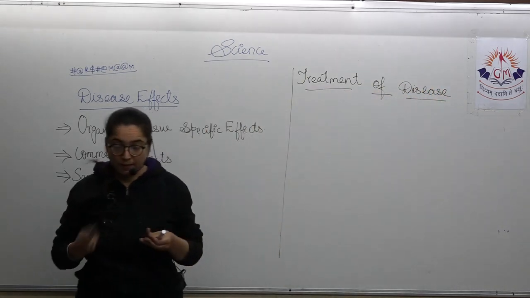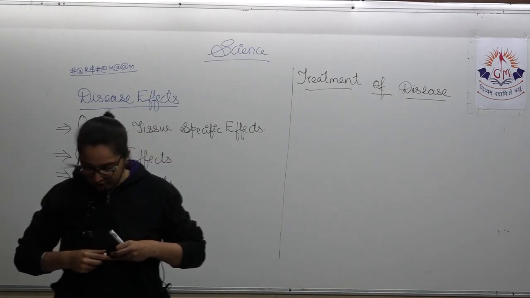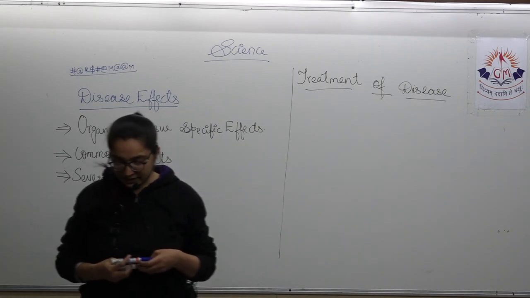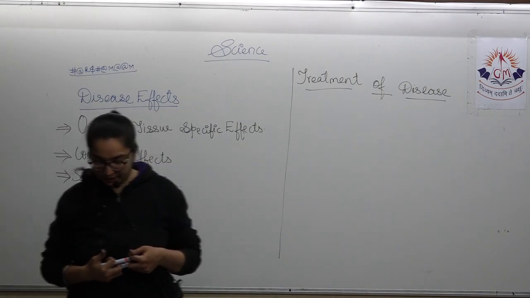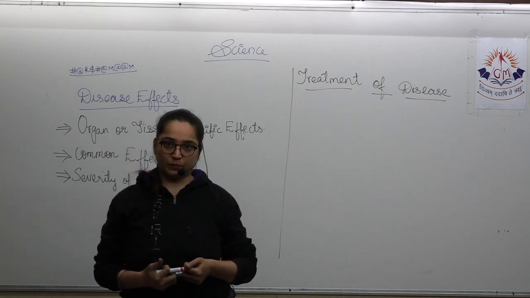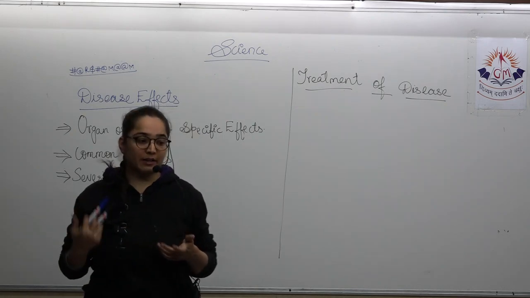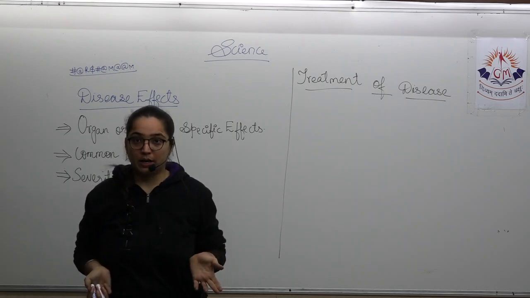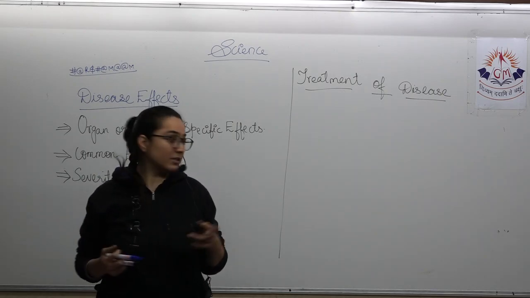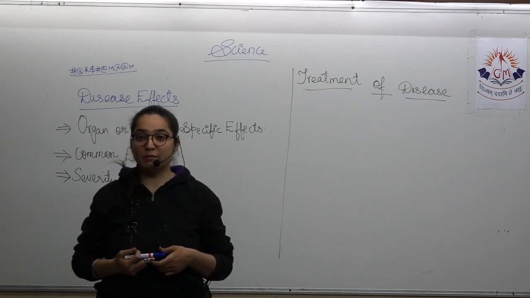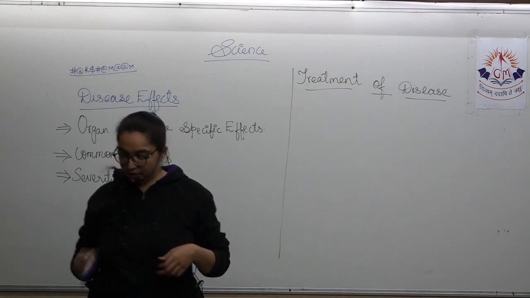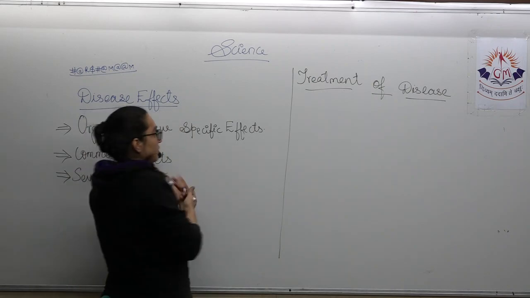If we talk about this content, which is the treatment of disease, the basic concept behind the treatment is to target anyhow the microbes or the way that they are using. There are many ways. Over here we are having two ways by which the treatment of the disease can be done. The very first one is reducing the symptoms.